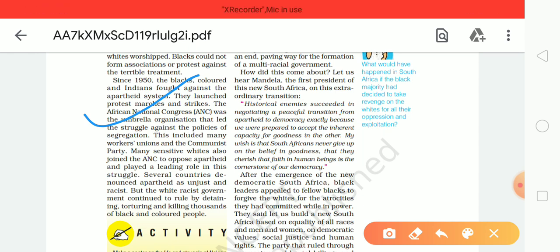And at the end, Nelson Mandela was released from jail after 28 years of imprisonment.